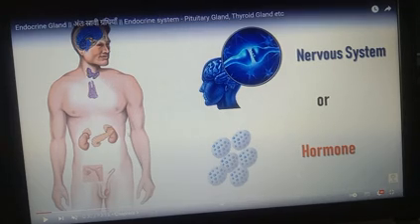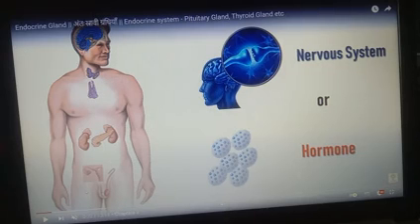Along with being sex organs, the testis and ovary also act as endocrine glands, because they secrete certain hormones. The hormone secreted by the testis is called testosterone, and the ovary secretes the hormone called estrogen. These two hormones are responsible for the secondary sexual characters that appear in males and females. Just remember the hormone released by the testis is testosterone.